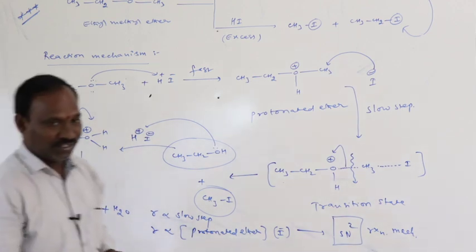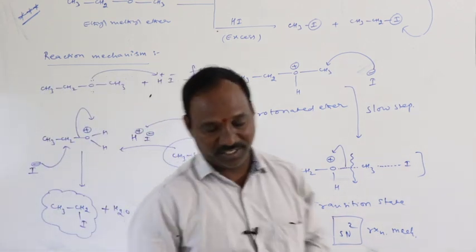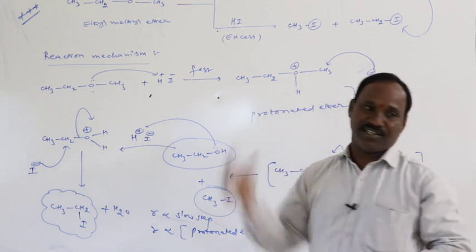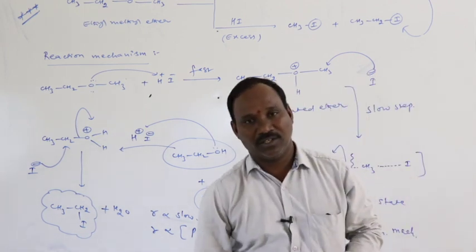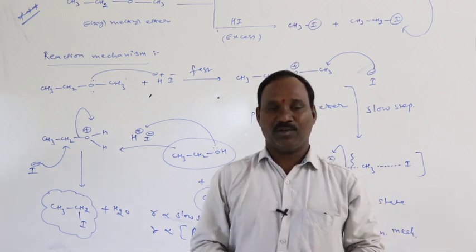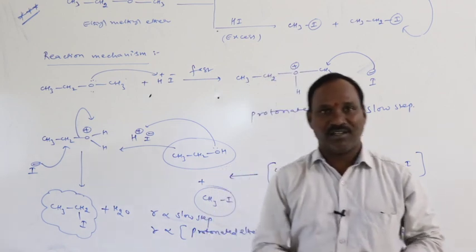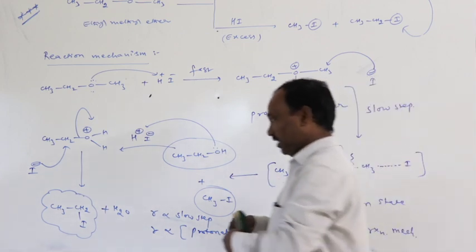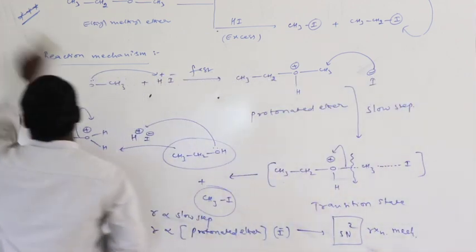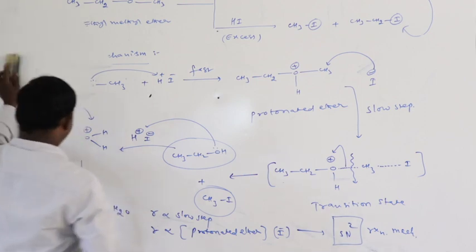This is the very important reaction of ethers with hydrogen halides. Among all the hydrogen halides, the most reactive is HI; HI is more reactive than HBr, and HBr is more reactive than HCl. So this is the reaction with hydrogen halide HX.